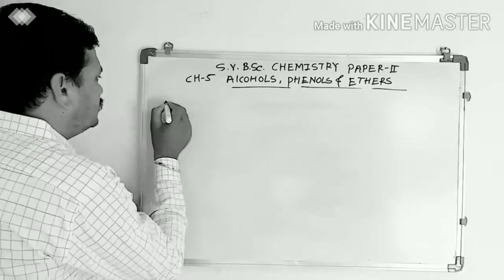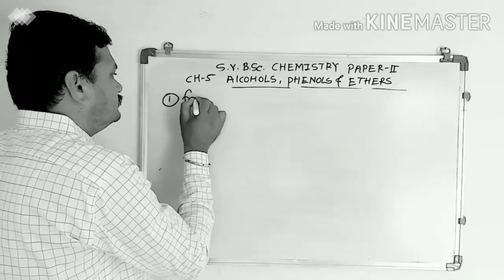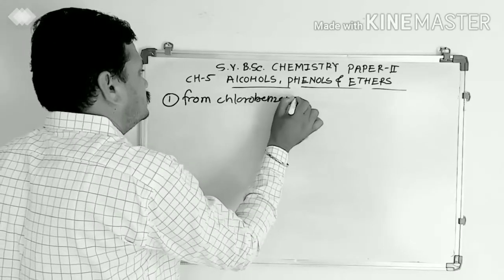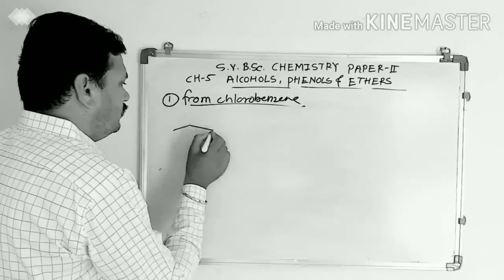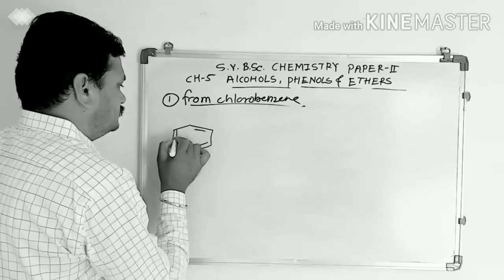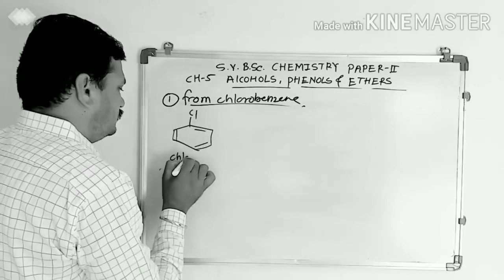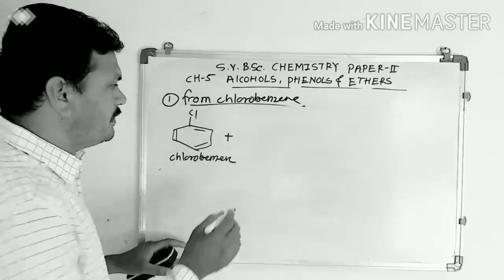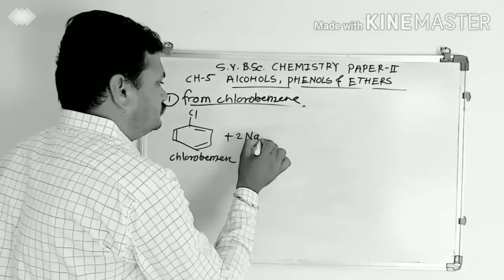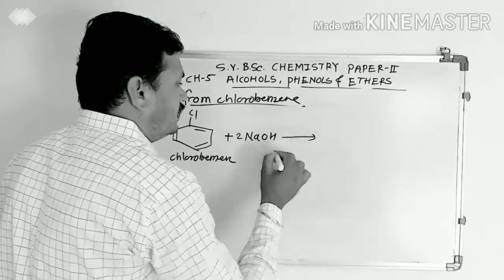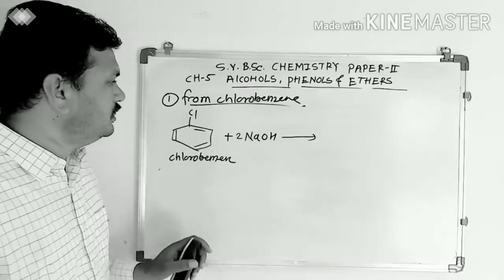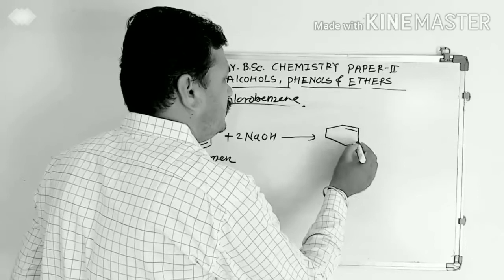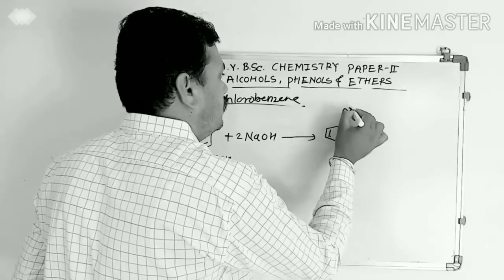Now we will see the preparation of phenols. First, preparation of phenols from chlorobenzene. When chlorobenzene is treated with sodium hydroxide under very high pressure, it forms sodium phenoxide, ONa.